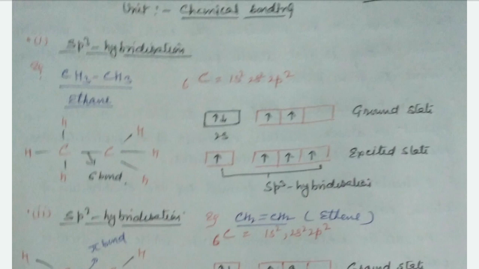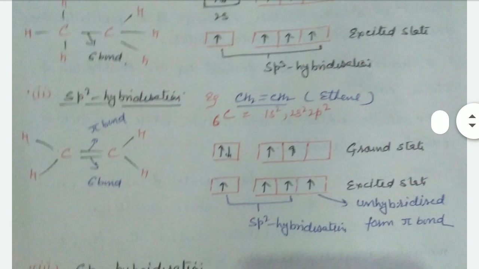In the excited state, 1 electron of 2s orbital jumps to the higher energy 2p orbital and forms sp3 hybridization. In sp3 hybridization there are sigma bonds.